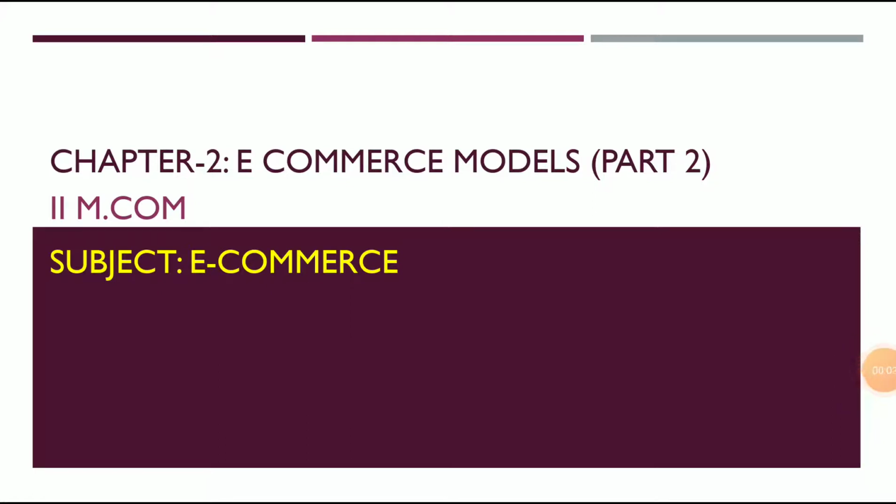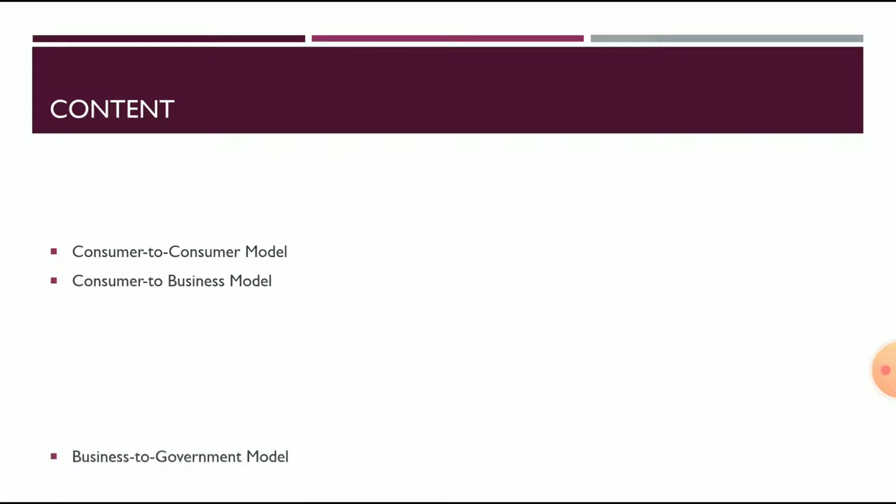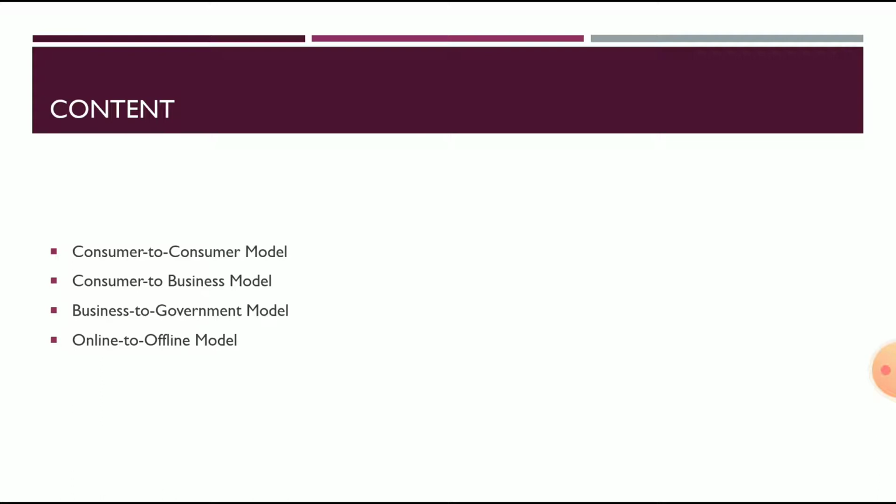Hello students, let's move on to the second part of the second chapter, that is e-commerce models. In this video we are going to continue the types of e-commerce models. The third type is the consumer to consumer model, the C2C model, then the consumer to business model, C2B, then the business to government model, B2G, and the online to offline model, that is O2O. So in this video we are going to discuss these four types of e-commerce business models.